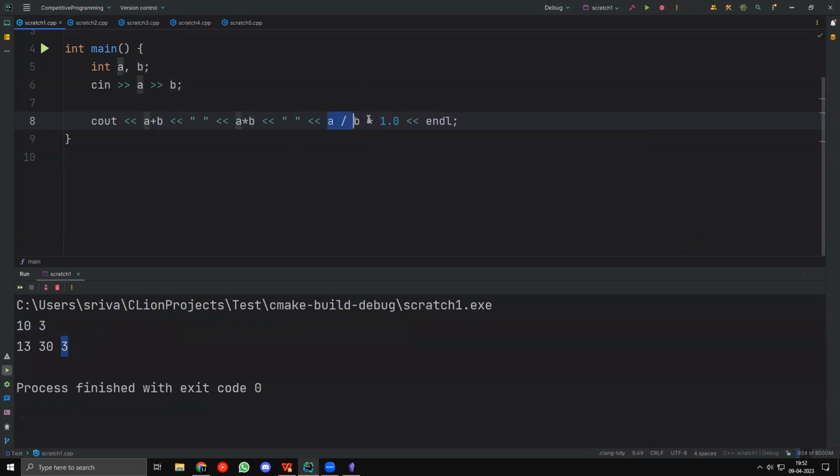So what it does is it takes A by B first, and then A by B multiplied by 1.0. Now A by B is already an integer, right? 10 by 3 will already be an integer. So this will be 3 into 1.0, right? That won't work properly. Since it follows BODMAS, it will be a bit weird.